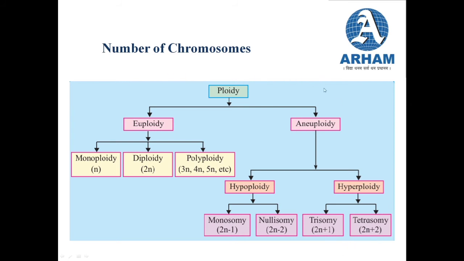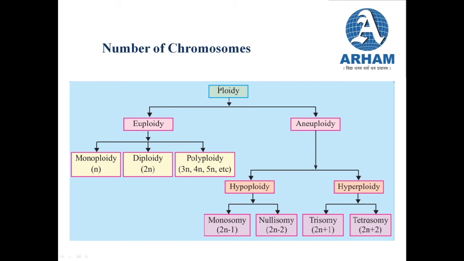Let us just revise it again. The number of sets of chromosomes is given the term ploidy. The term ploidy refers to the number of sets of chromosomes in the cell of an organism.